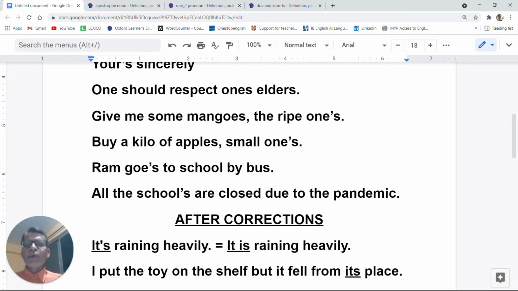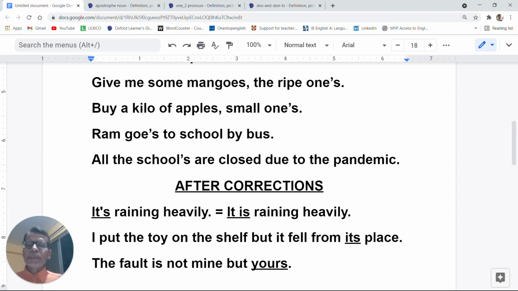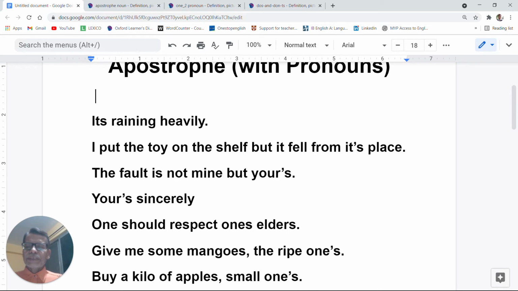Give me some mangoes, the ripe ones, an apostrophe. Buy a kilo of apples, small ones, an apostrophe. Ram goes to school by bus, apostrophe. All the schools are closed due to the pandemic, with an apostrophe.